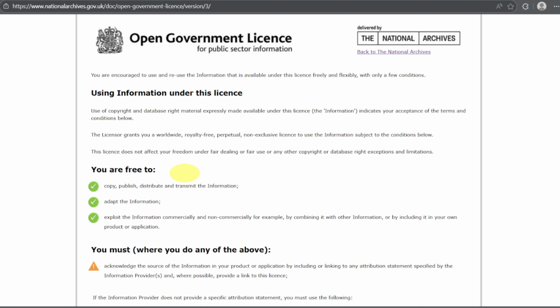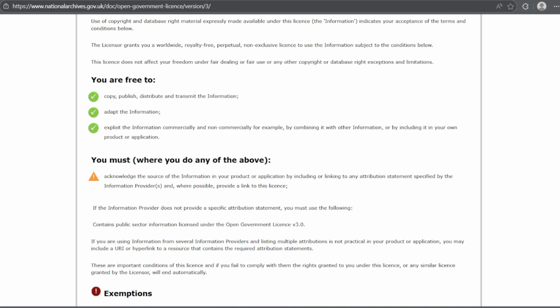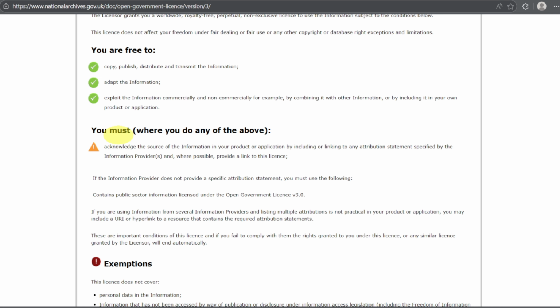Yes, you are not allowed to give or provide any services or advice unless you are a solicitor. Further, this says you must, where you do any of the above, so this includes this, acknowledge the source of information in your product or application by including a link to any attribution statement specified by the information provider. Where possible, provide a link to this license. If you are using gov.uk, it's always better that in your video description you put the link to where the source is coming from.